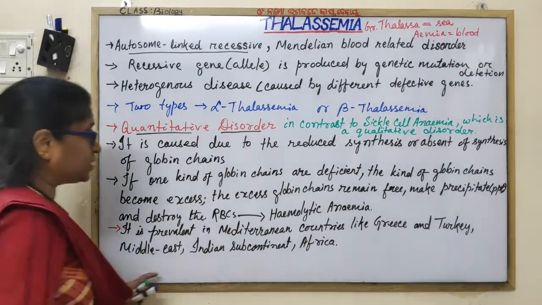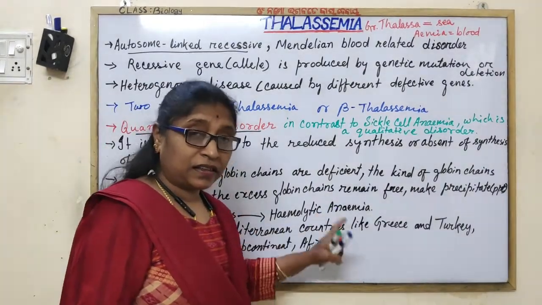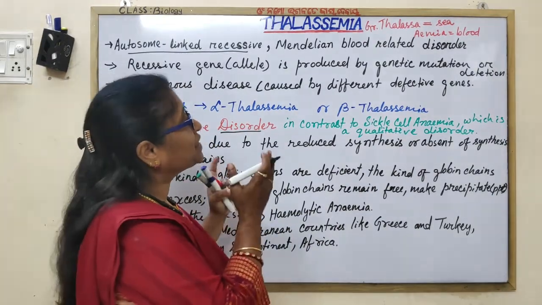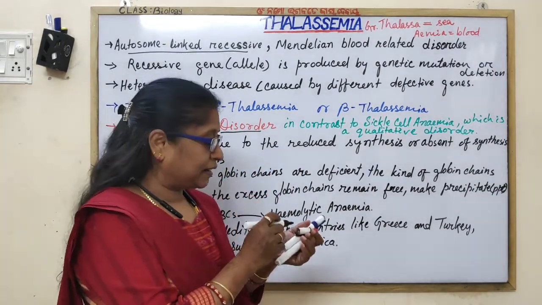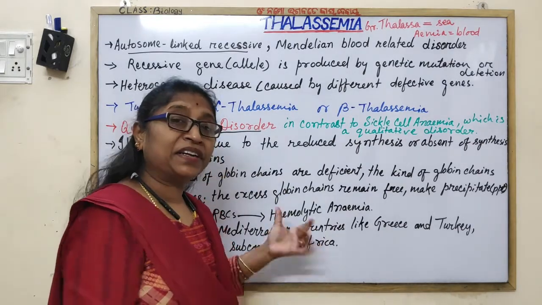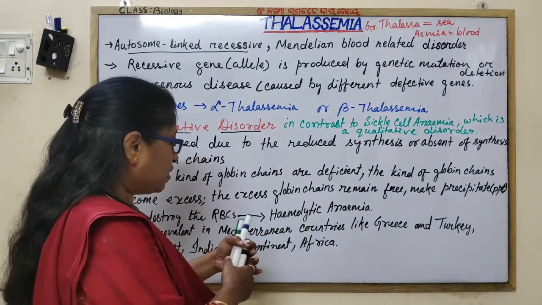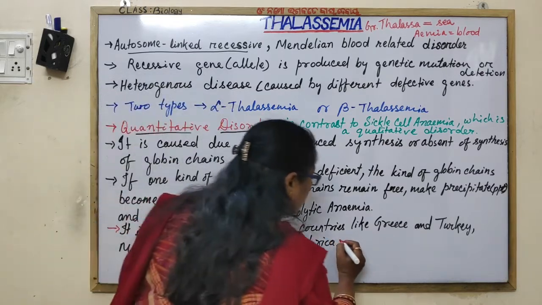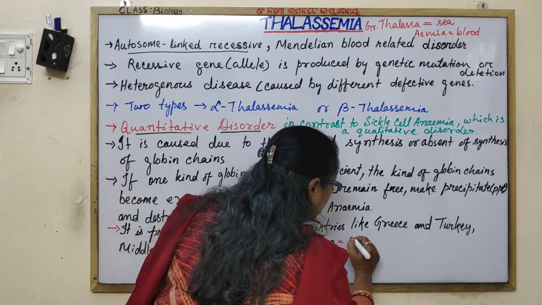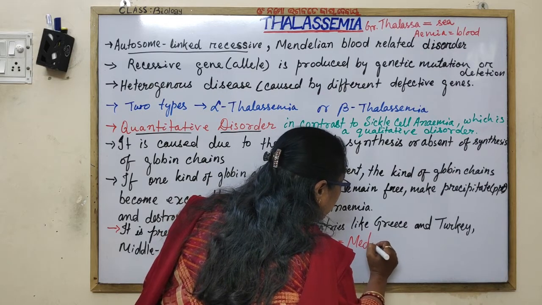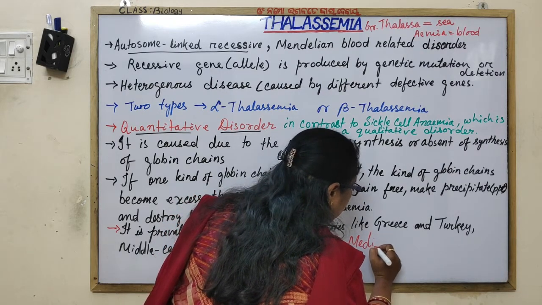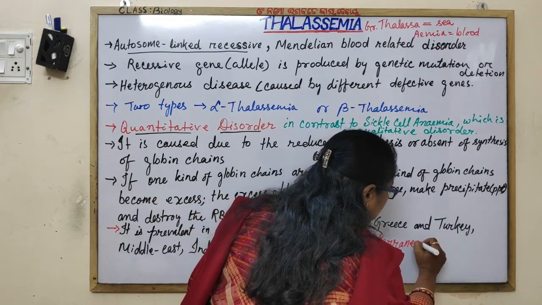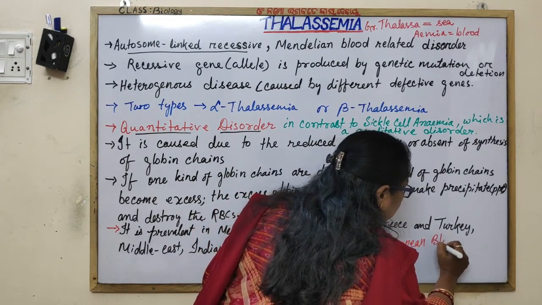In these countries thalassemia is prevalent. That's why the name is given to the blood related disorder that is seen near the Mediterranean region, and that's why it is also known as Mediterranean blood disorder.